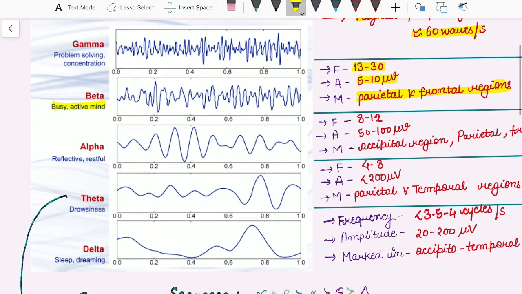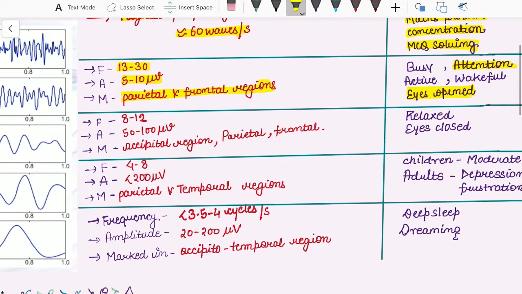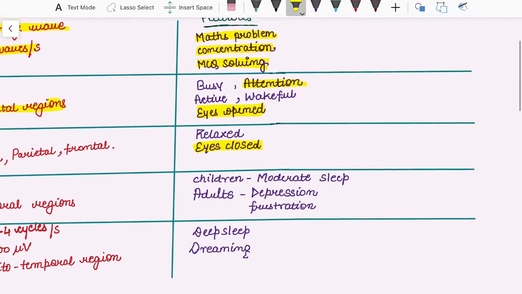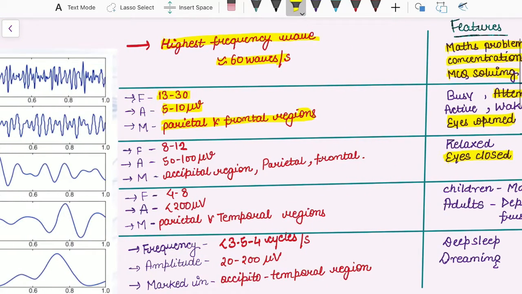Now, third is alpha wave. Alpha wave is usually seen in relaxed condition. Mark my words, in relaxed condition, and eyes should remain closed for the alpha waves to be seen. Alpha wave has frequency 8 to 12 cycles per second, amplitude 50 to 100 microvolt, and is marked or prominent in the occipital region, but sometimes in parietal and frontal regions also.